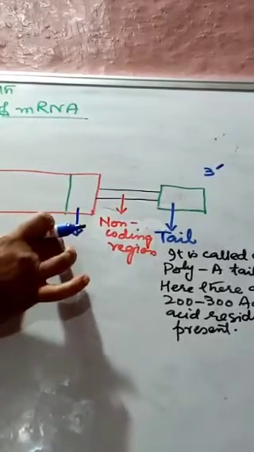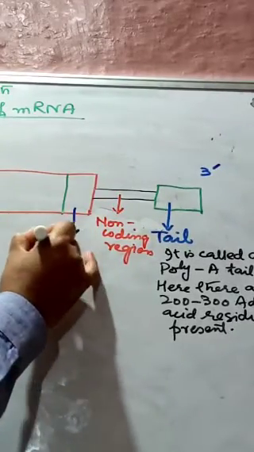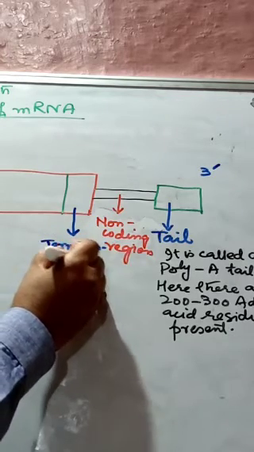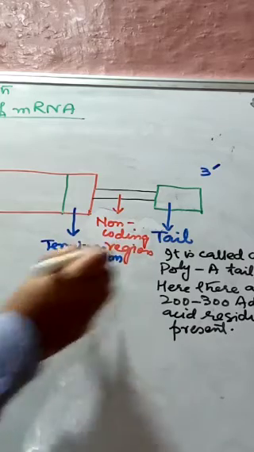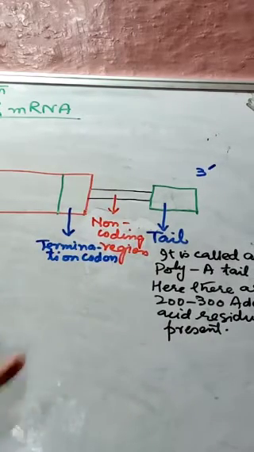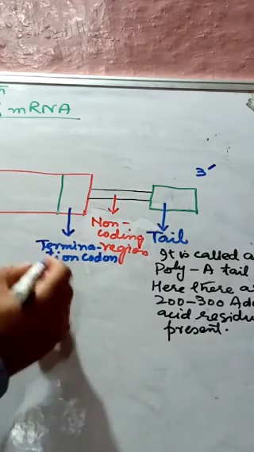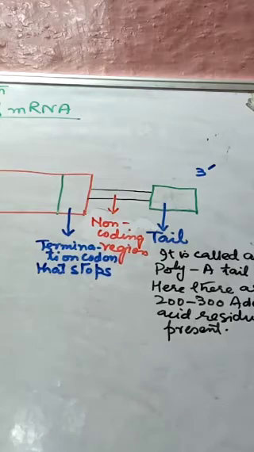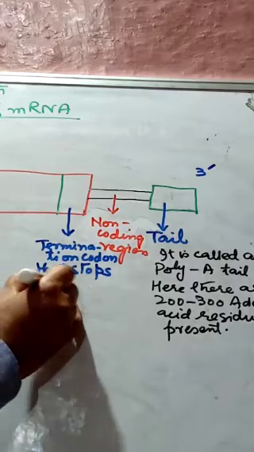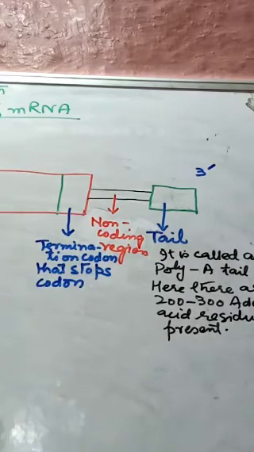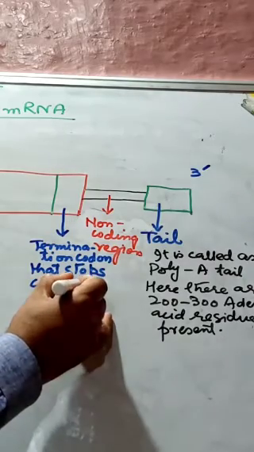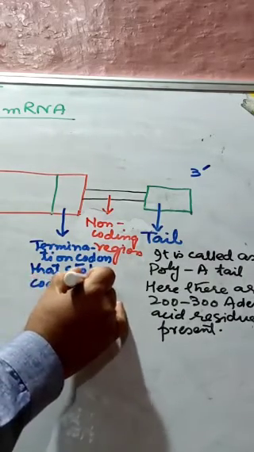Here we see the codon that ends, the termination codon, and there are 3 termination codons that stop the process.